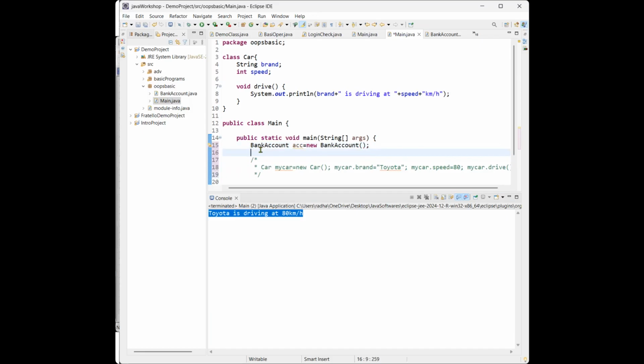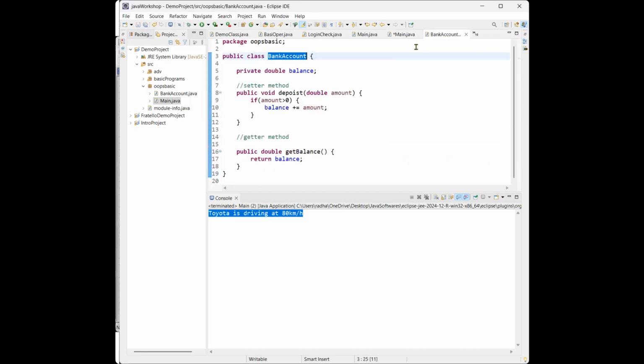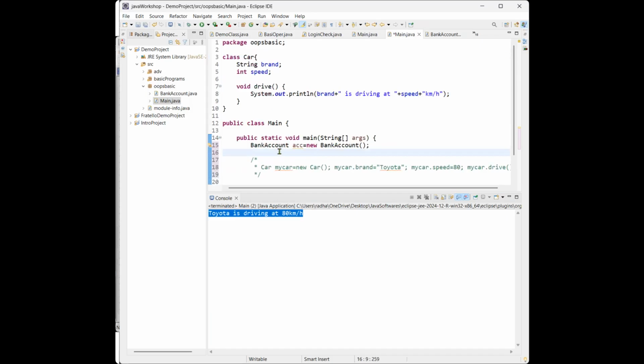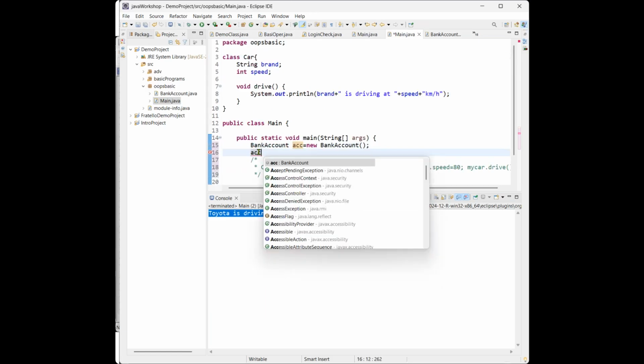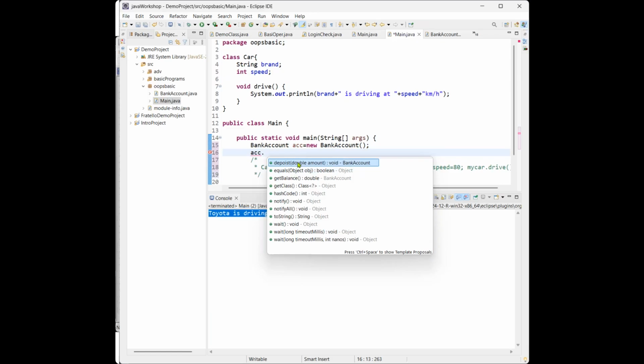By the object of the class we can access, okay, acc dot balance. Here we have the getBalance. What we have is the account dot deposit method, and wait one second.